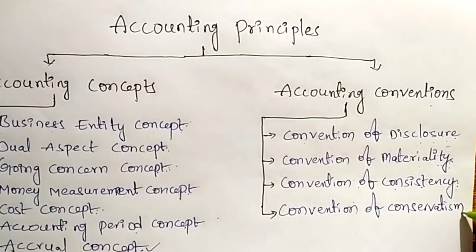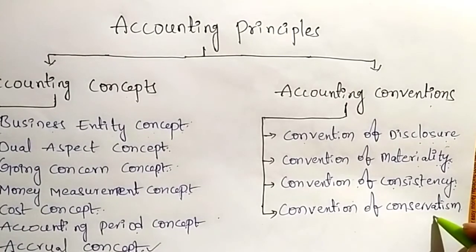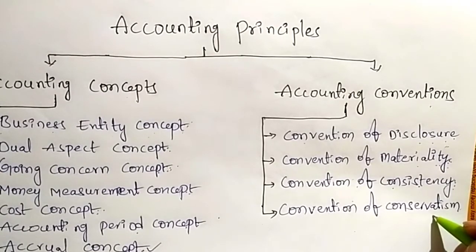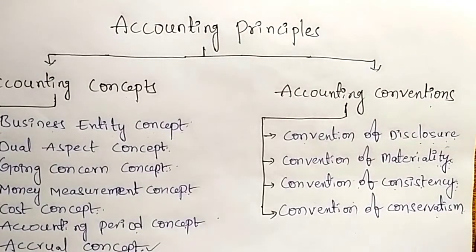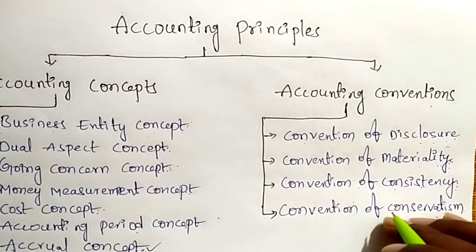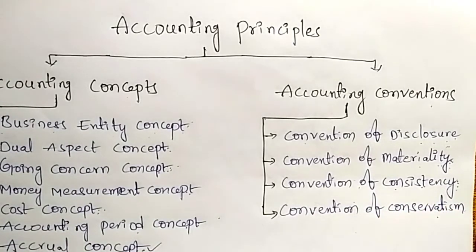Next, coming to the last convention, that is the convention of conservatism. As per this convention, anticipated profits should not be considered, but anticipated losses should be considered in the books of accounts.